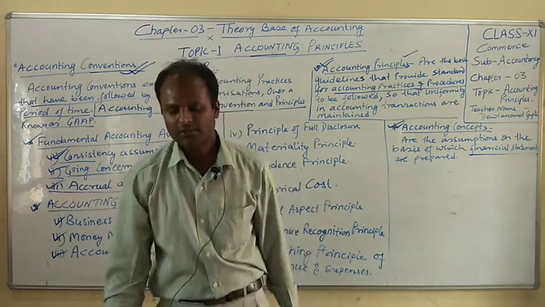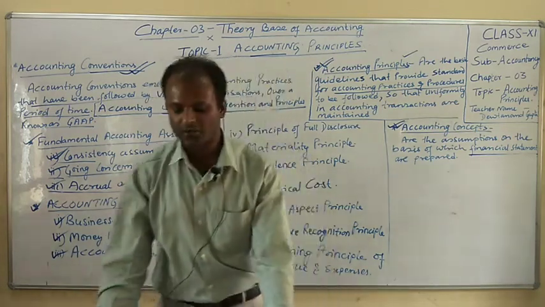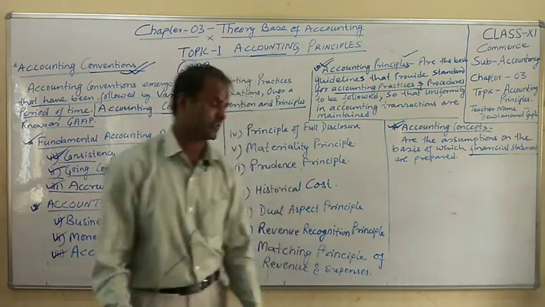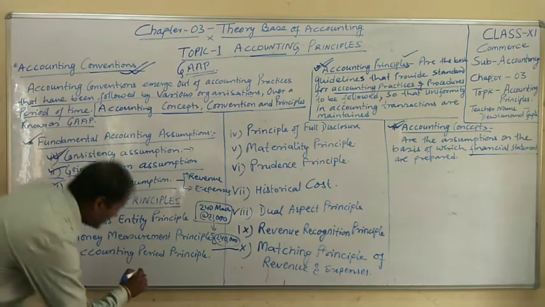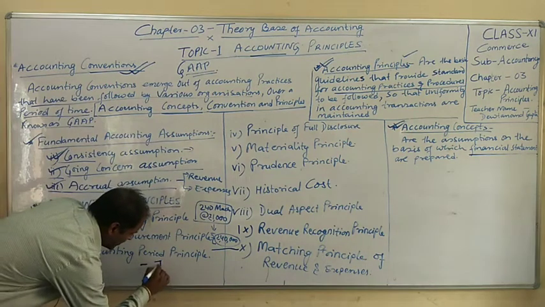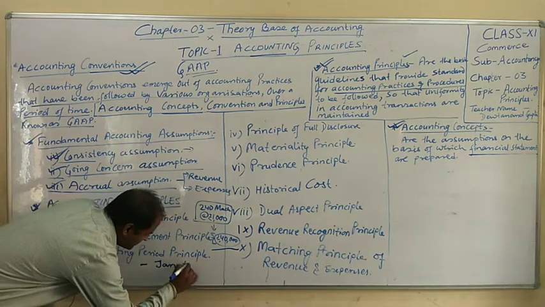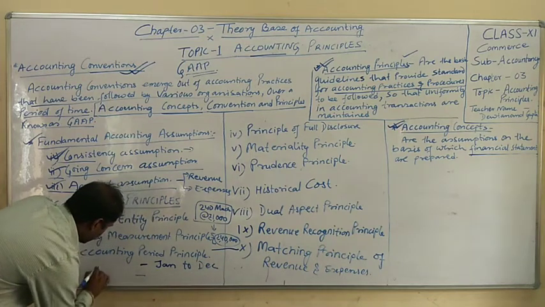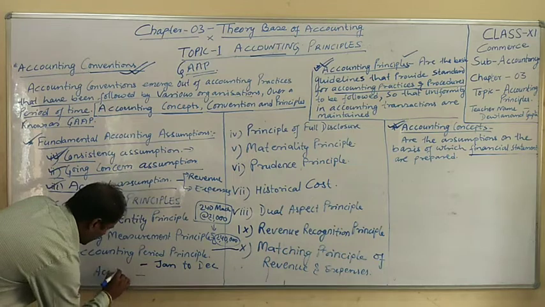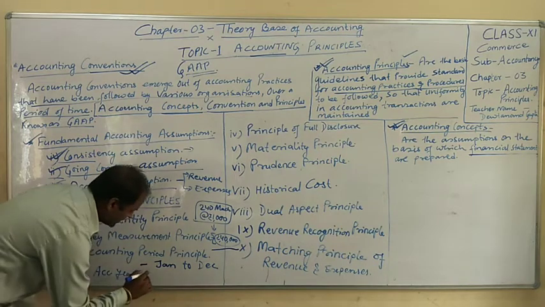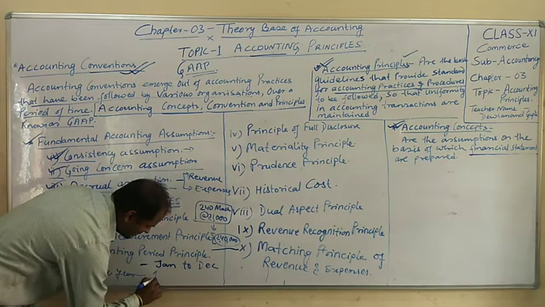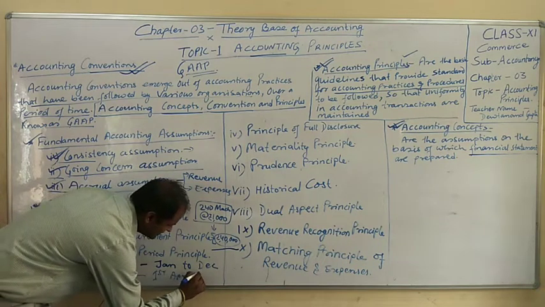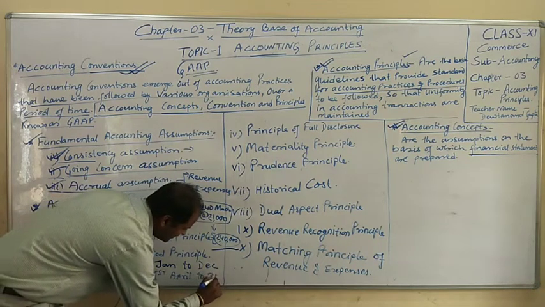Now the fourth, to calculate income tax and other government dues. In India, we practice two types of accounting period. One is the calendar year, that is from January to December, which is normally used, and the next one is known as the accounting year. The accounting year starts from 1st April and ends on 31st March.